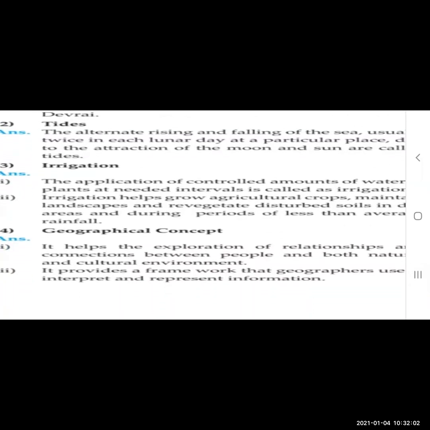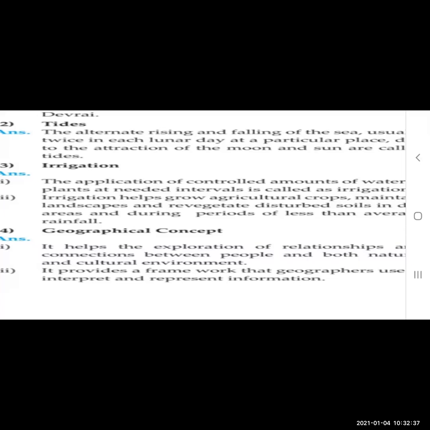Now, what is a geographical concept? It helps explore the relationships and connections between people and both the natural and cultural environment. Means you are discovering, or getting information about, the relationship or connection between people and the natural environment and the cultural environment. Natural environment and man-made environment, the relation between those two is called a geographical concept.